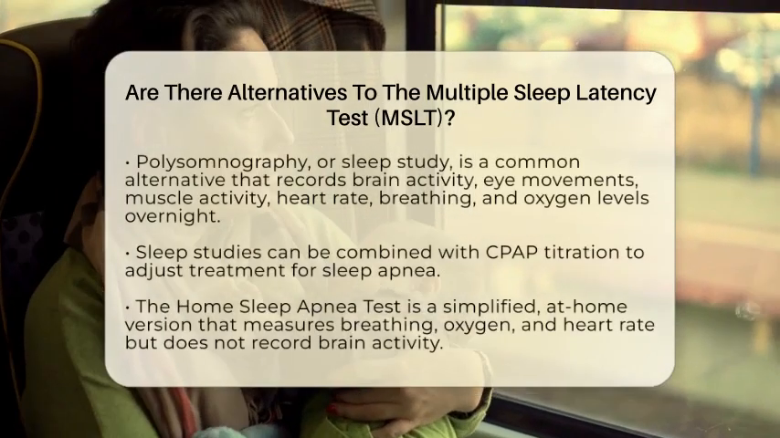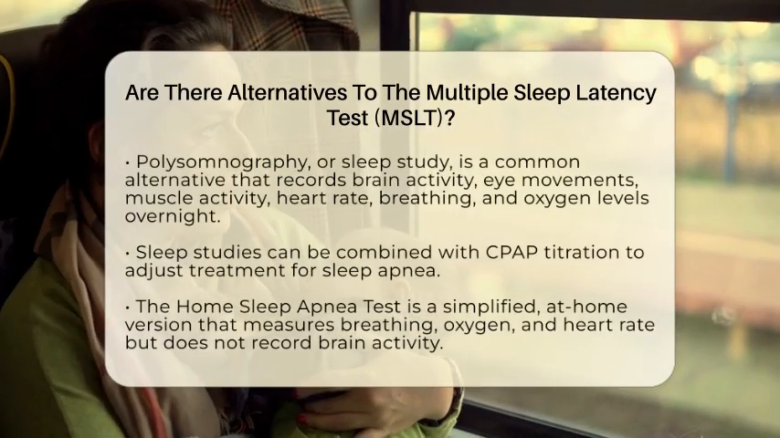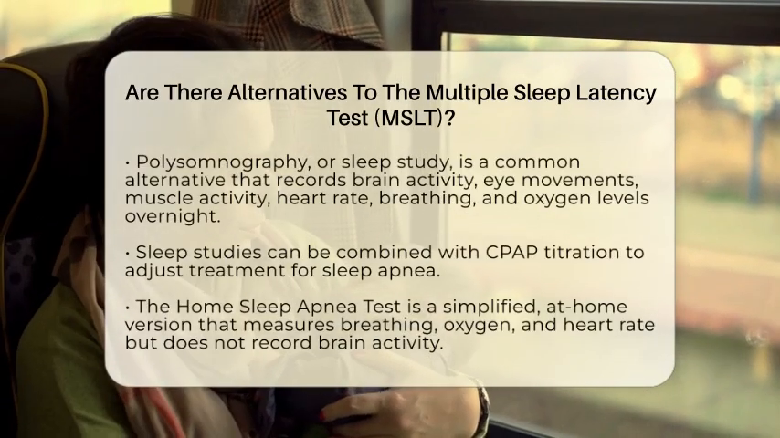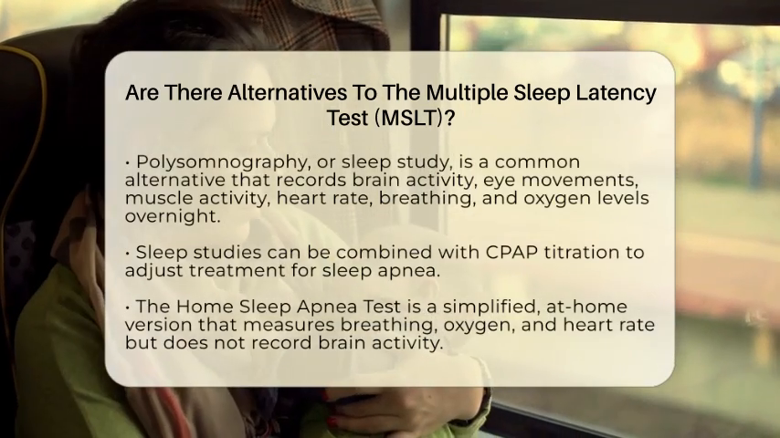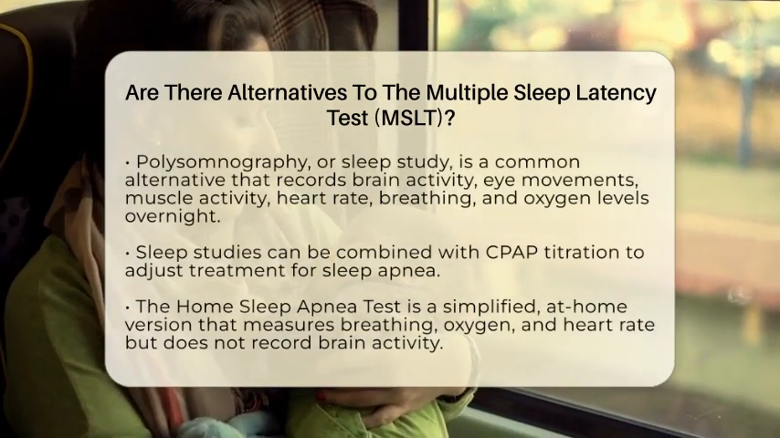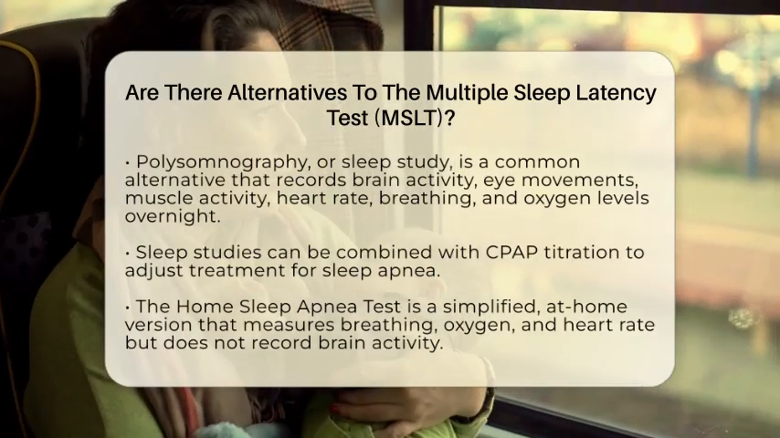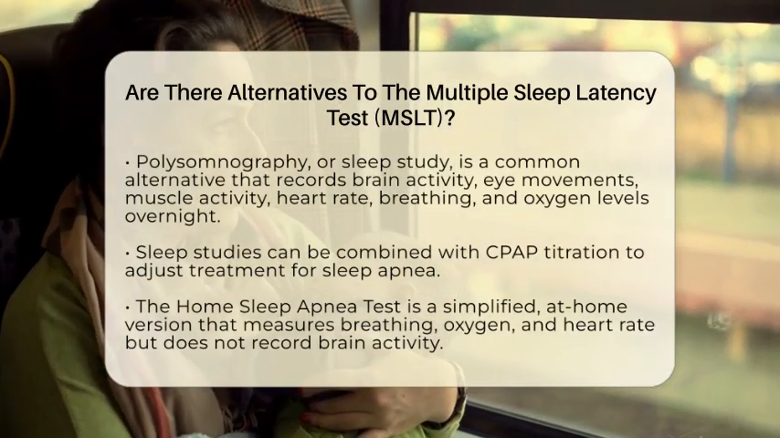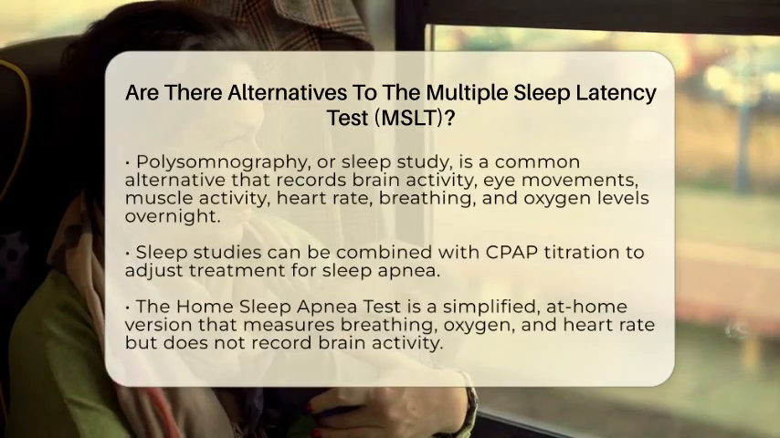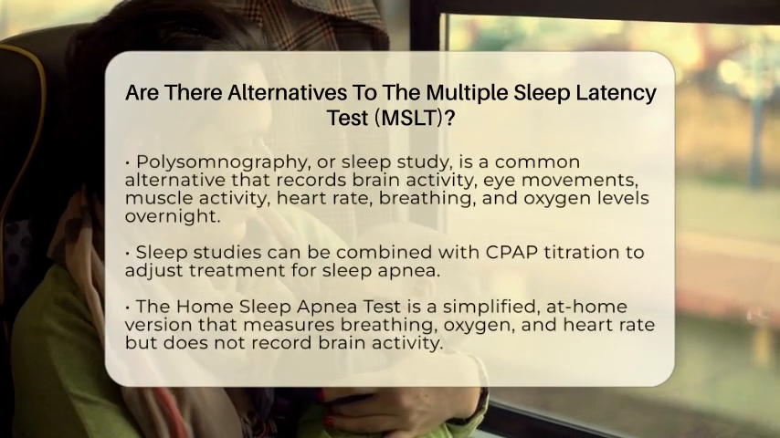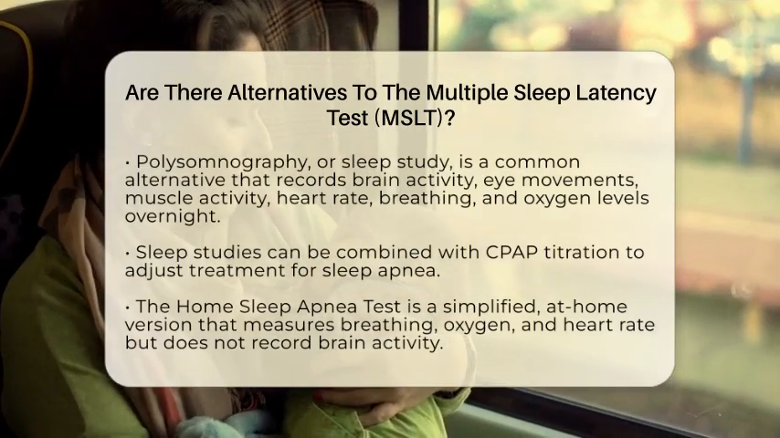One common alternative is the polysomnography, or sleep study. It's an overnight test that tracks brain waves, eye movements, muscle activity, heart rate, breathing, and oxygen levels. It helps find out if breathing stops or becomes shallow during sleep, which is key for diagnosing sleep apnea. Sometimes this test is combined with a CPAP titration, where the machine settings are adjusted to keep the airway open.